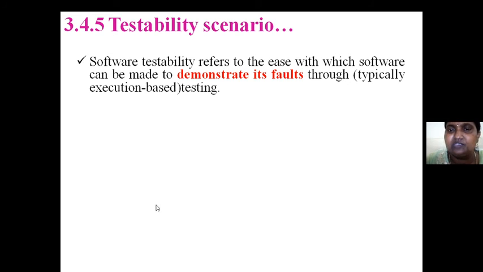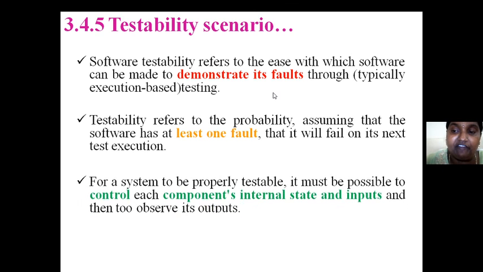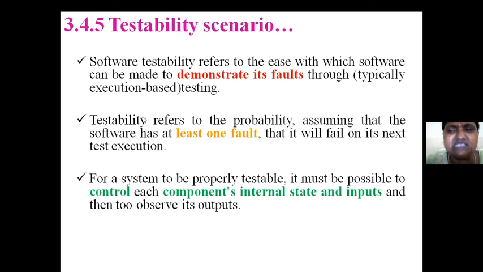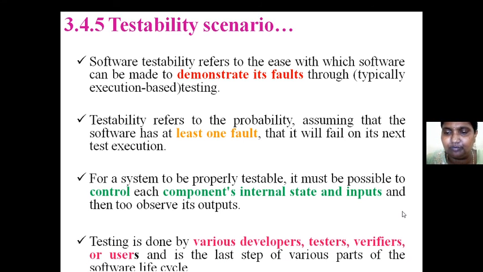Software testability refers to the ease with which software can be made to demonstrate its faults. It has to identify its fault. Even if only one fault is there, it should be revealed by the quality attribute or any algorithm or function we are going to use for testability. We can test the component's internal state and also its outputs.